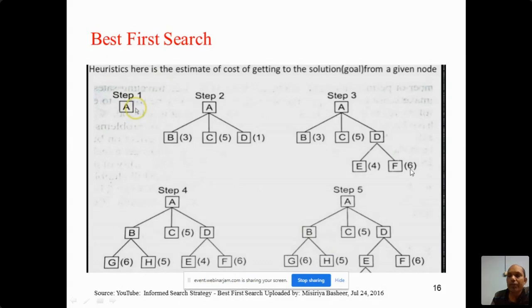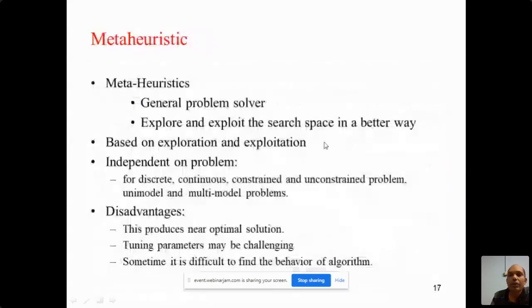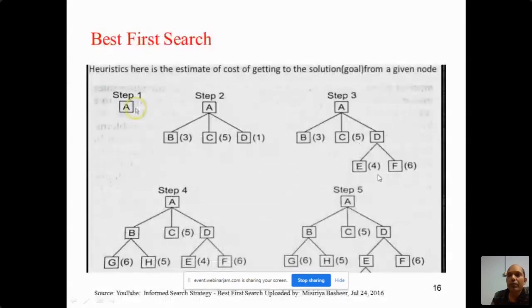Its children are E and F. Now in the open list we have 3, 5, 4 and 6. We will explore 3 as it is the minimum, so we explore this B node. Then in the open list we get 6, 5, 5, 4 and 6.